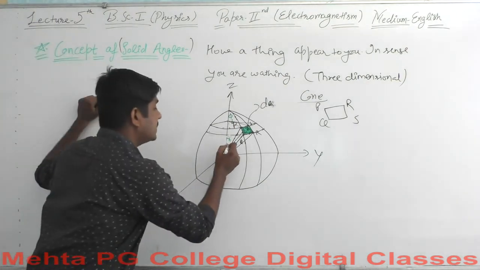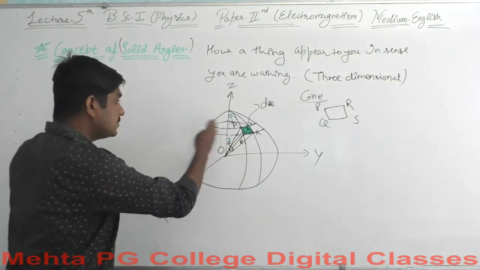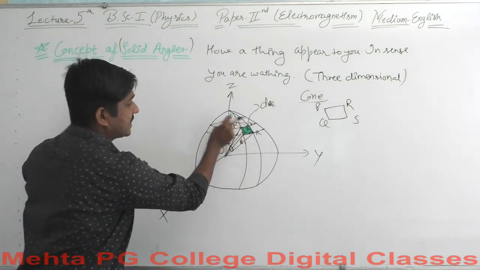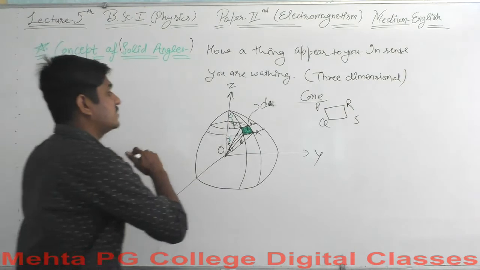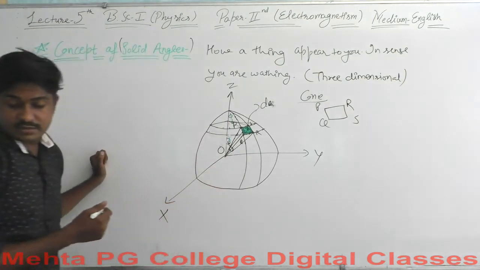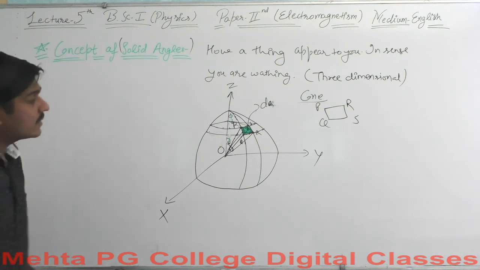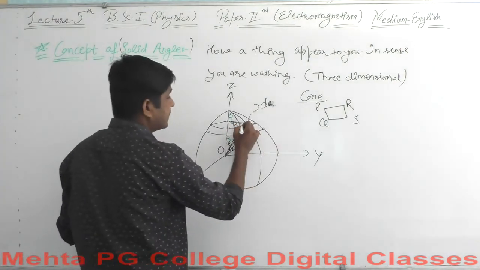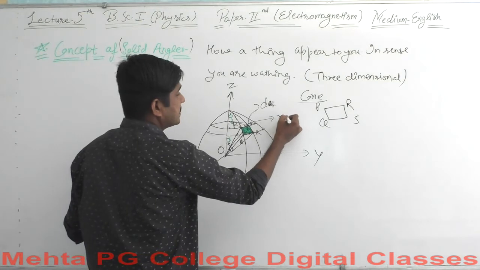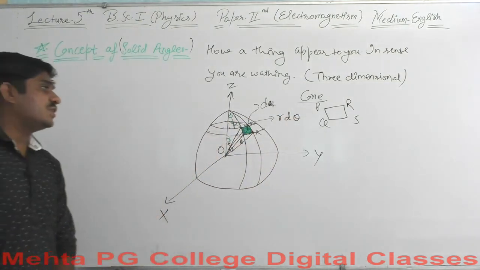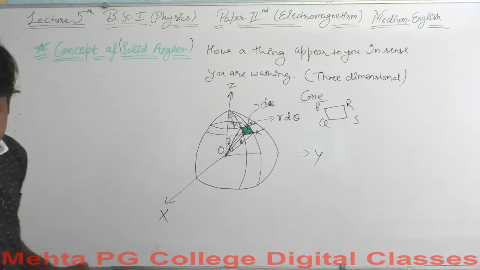This is the displacement theta here. So what will be this value? The surface here making it, this displacement is r d theta. The distance PS here is termed as r d theta.